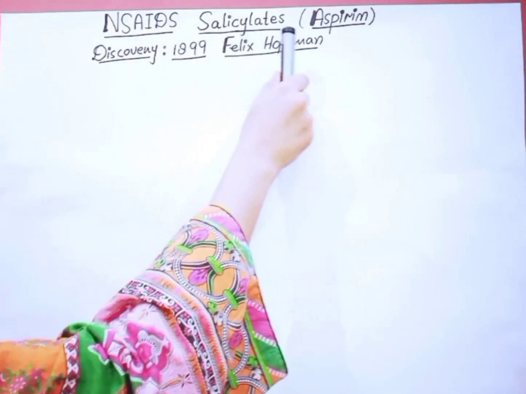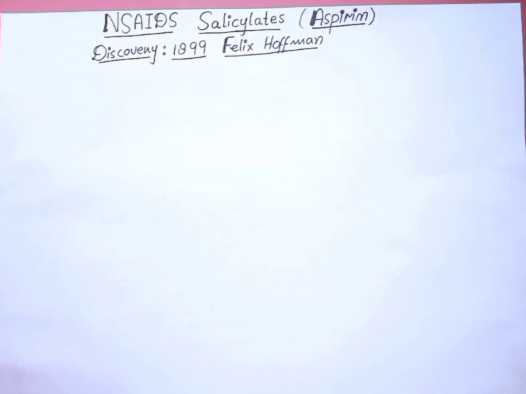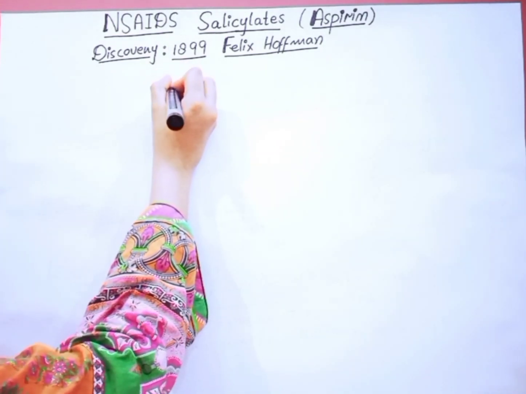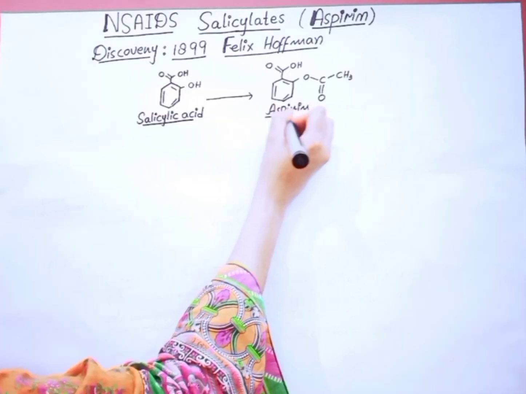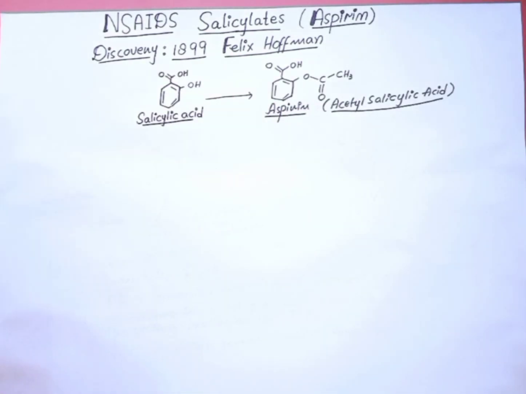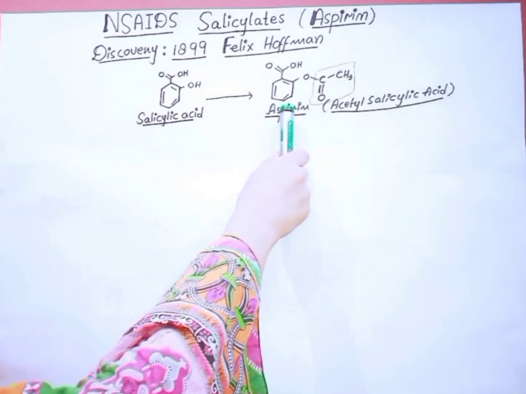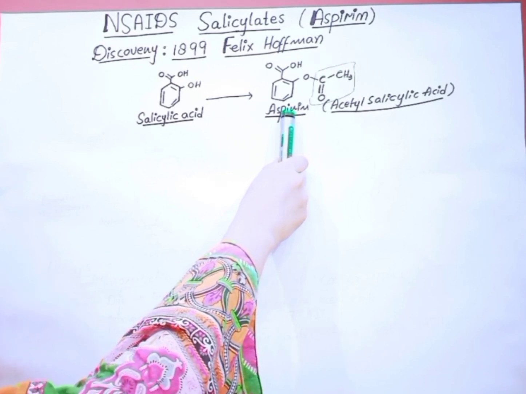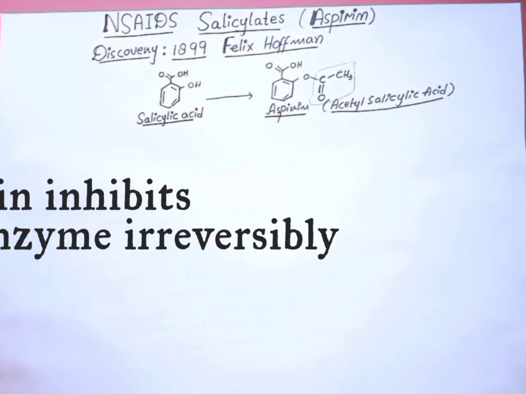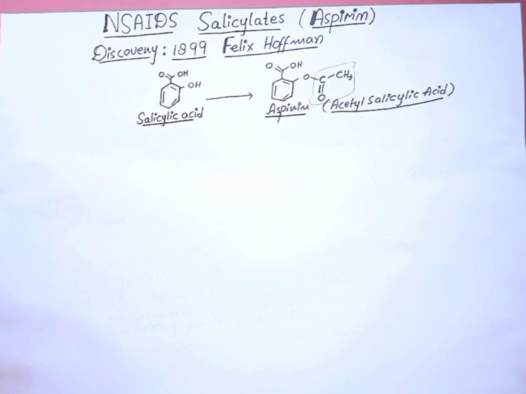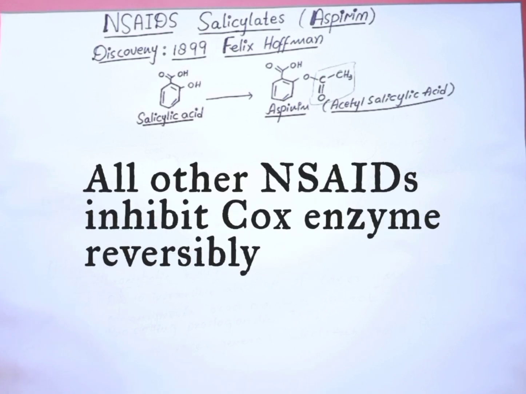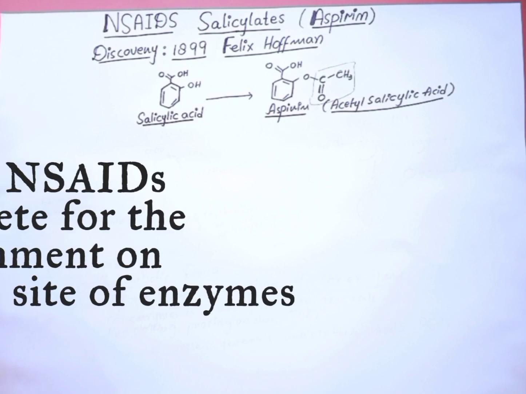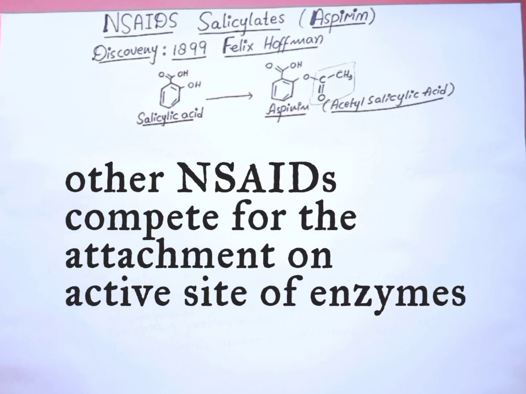In 1899, Felix Hoffmann, a chemist, synthesized aspirin from salicylic acid by the addition of acetyl group. Aspirin is a member of the salicylic acid structural class of NSAIDs. So, aspirin inhibits the cyclooxygenase enzyme irreversibly, while all other NSAIDs inhibit COX enzyme by competing with the enzyme substrate for access to the active site.